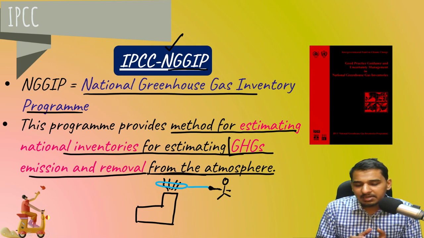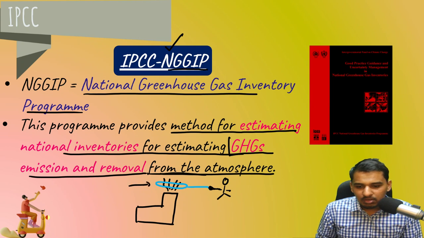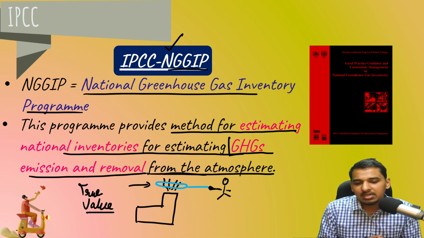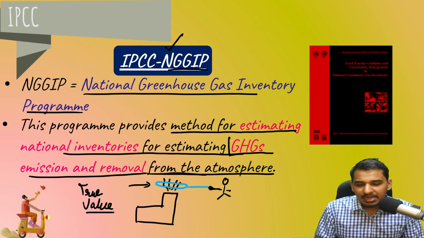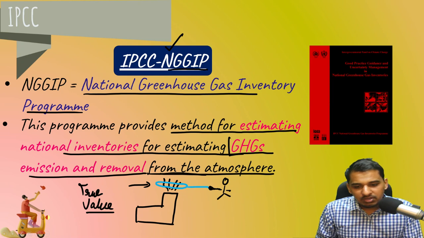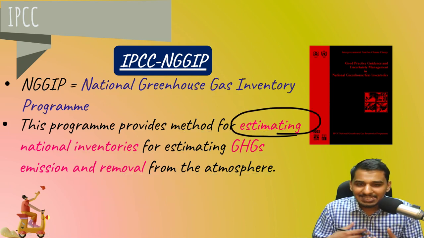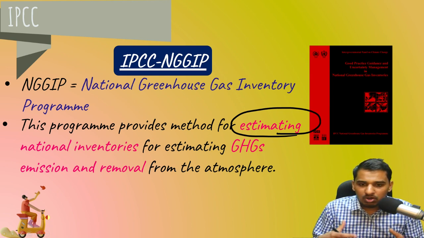And it may happen that the device may not give you the true value, that how much gas is getting released and what amount of carbon, what amount of sulfur, what amount of nitrogen is getting released. So it is a very cumbersome process to go to every factory and measure their amount of emissions. So that is why we just estimate how much greenhouse gas is released by a factory, by a number of factories, or by a state or by a country.